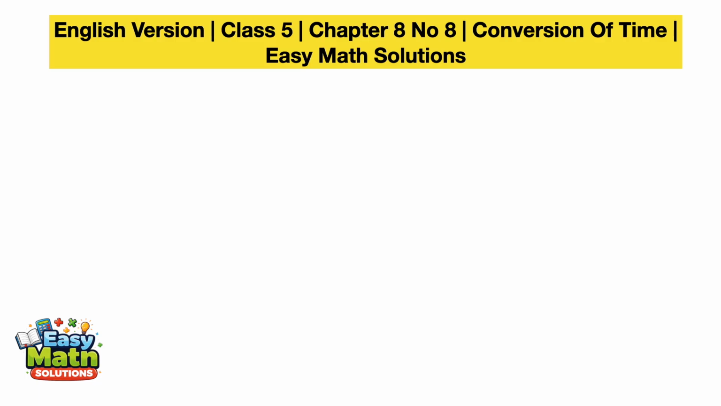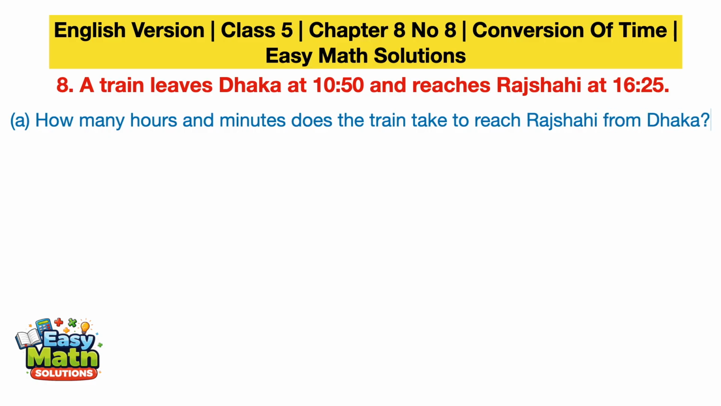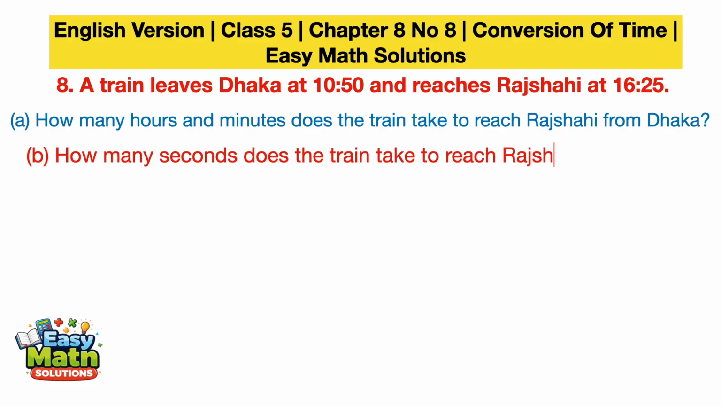Number 8. A train leaves Dhaka at 10:15 and reaches Rajshahi at 16:25 p.m. Number A. How many hours and minutes does the train take to reach Rajshahi from Dhaka? And number B. How many seconds does the train take to reach Rajshahi from Dhaka?